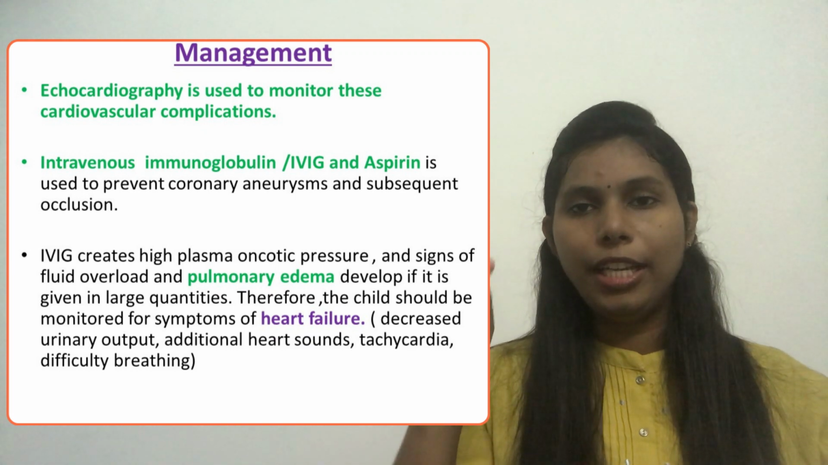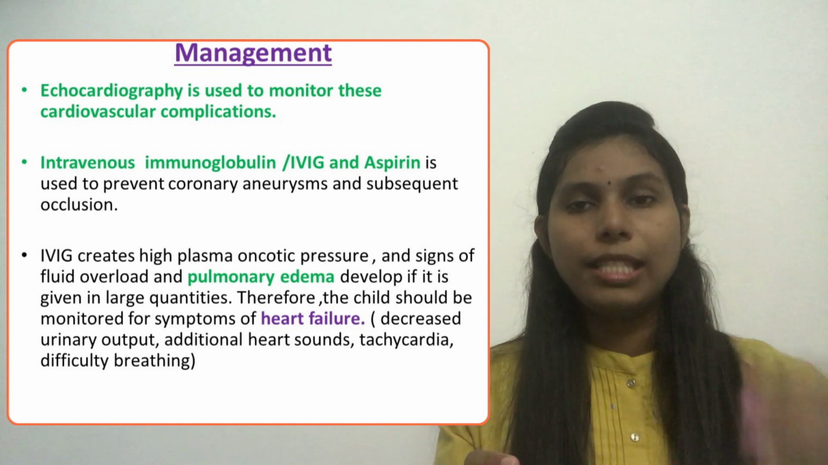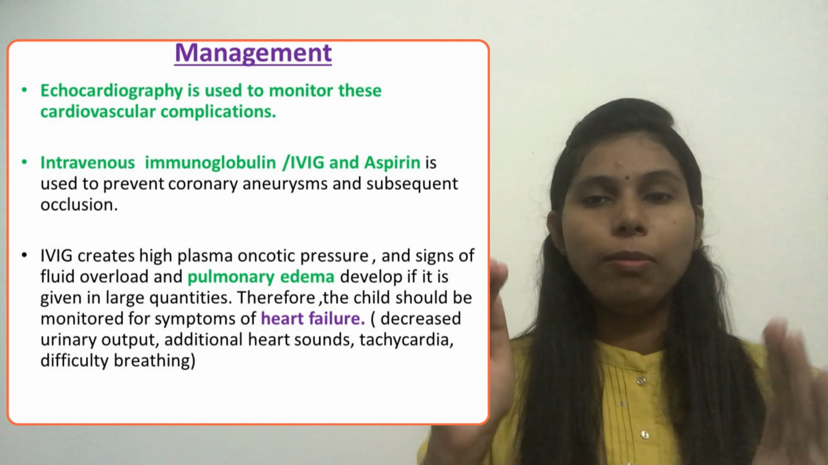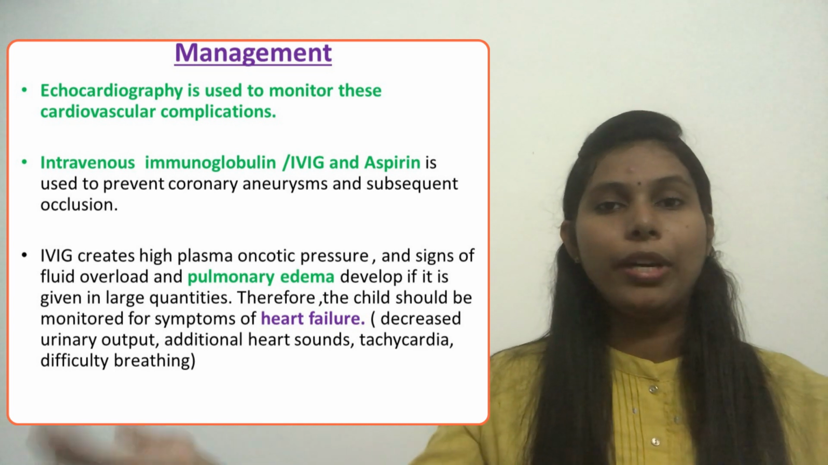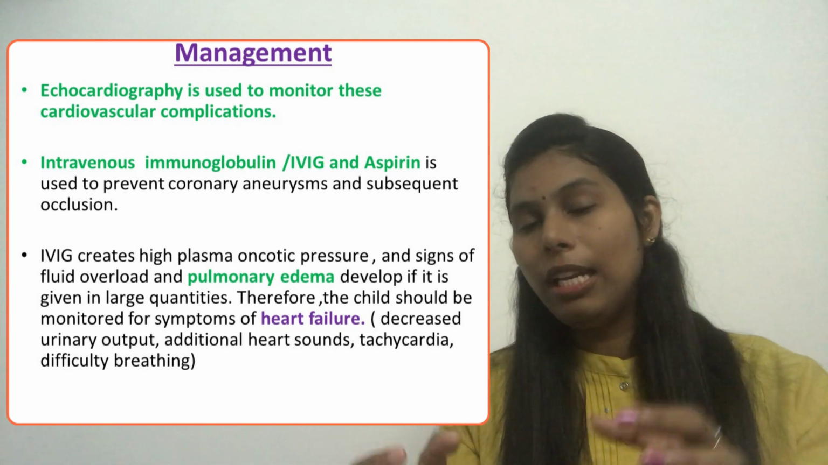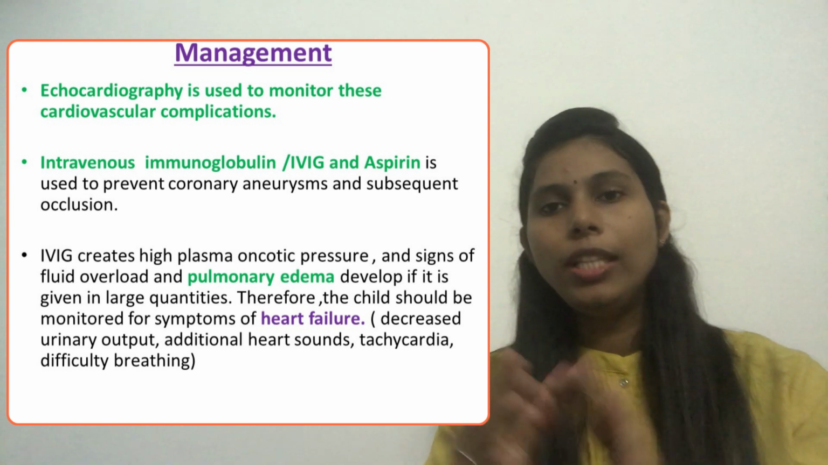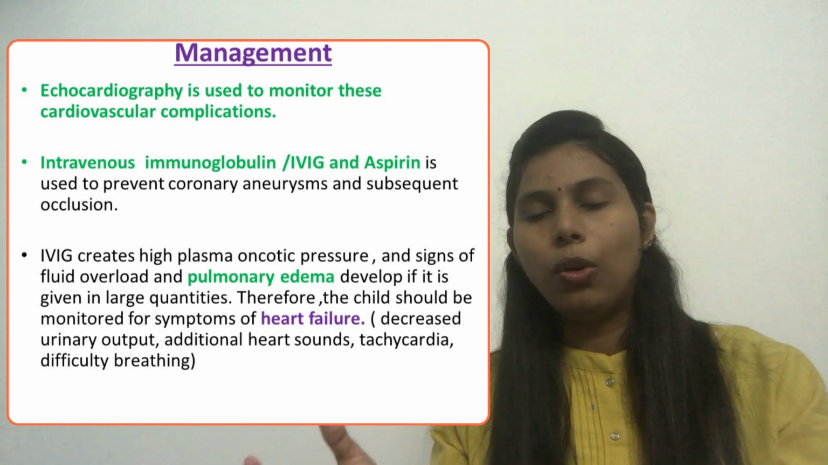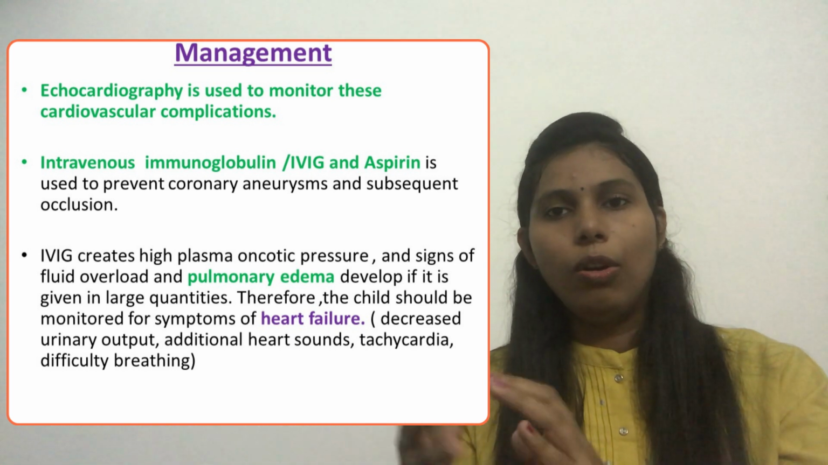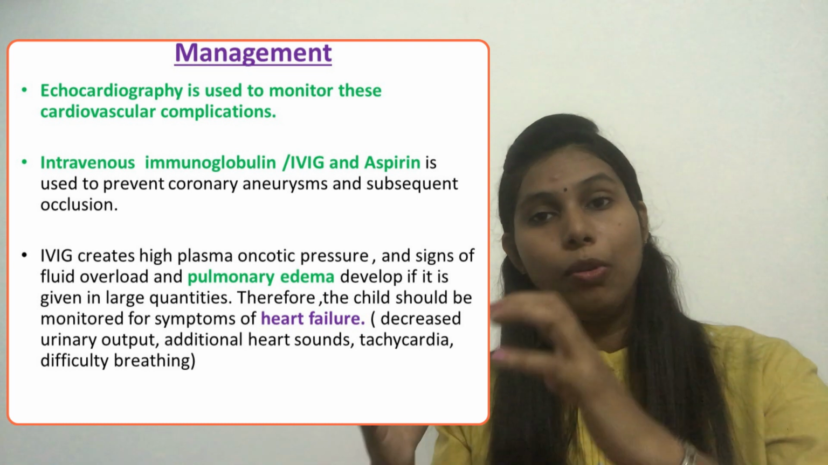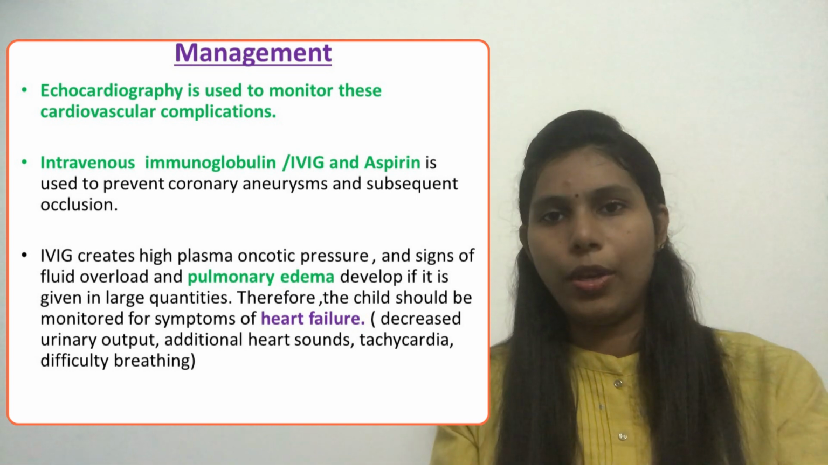Before that, we should have an idea about this. Echocardiography is used to monitor these cardiovascular complications. We said that in Kawasaki disease, the main problem is related to the heart, coronary artery aneurysms, and finally, if not treated, it will go to myocardial infarction and death. So this we will find out or diagnose with the help of echocardiography. Actually, there is no particular diagnostic test or blood test for finding or confirming this disease. But for finding out the complications or the symptoms of coronary artery aneurysm, we use echocardiography.